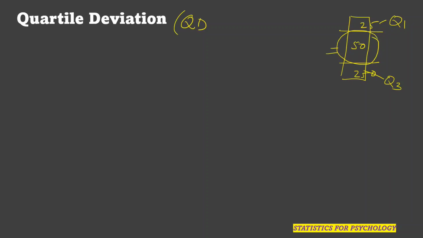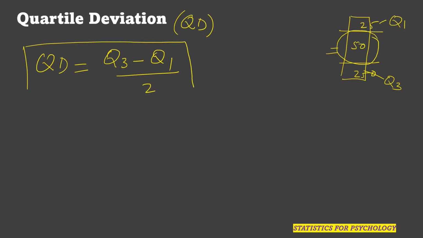Now quartile deviation is calculated using a very important formula. Quartile deviation is equal to Q3 minus Q1 divided by 2. This is a very, very important formula to calculate quartile deviation, so you can note this. Quartile deviation is given by the formula QD is equal to Q3 minus Q1 divided by 2.